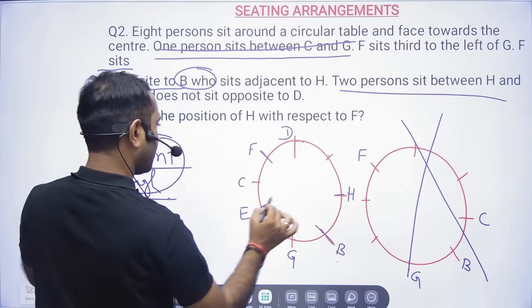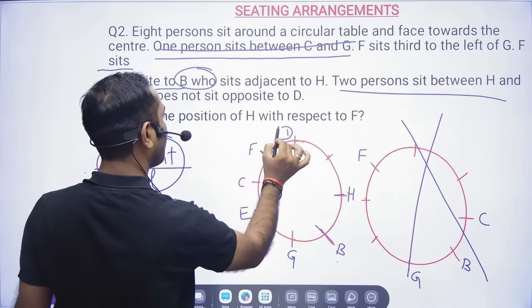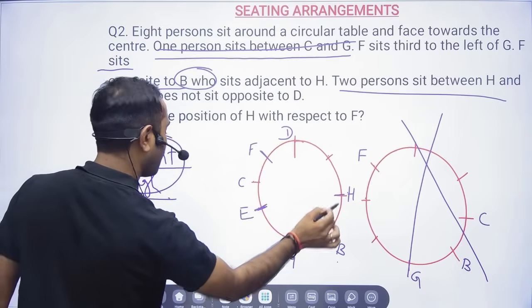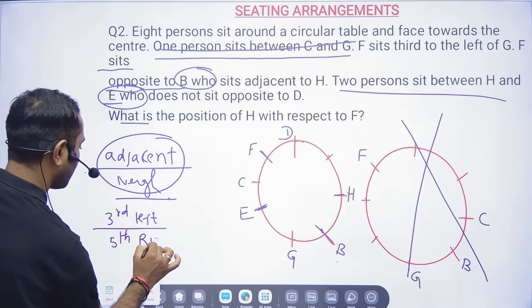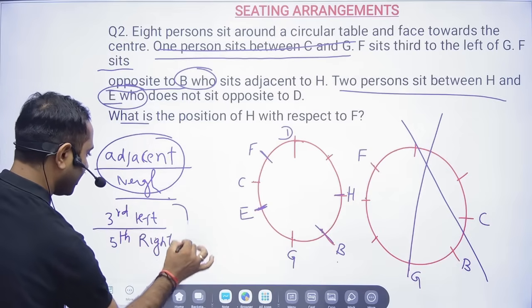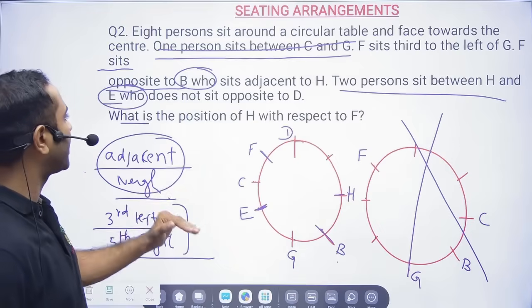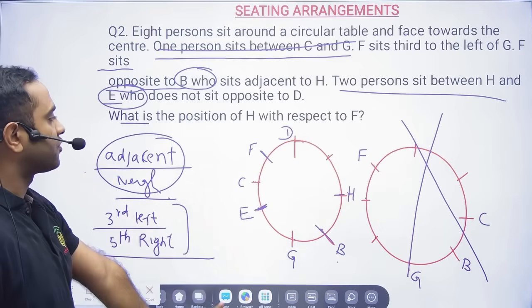Oh, sorry. So the position of H: third left and right, 1, 2, 3, 4, 5, and fifth right. Out of this, whatever is given in the option, that you will take. So the main agenda is to understand how we can go ahead and solve this question.